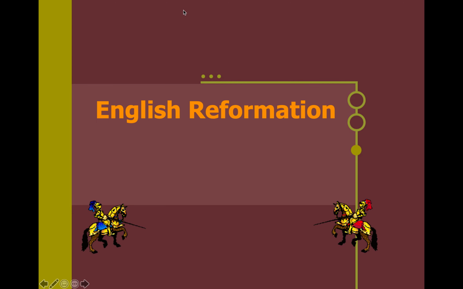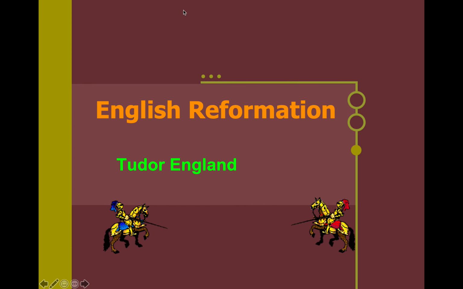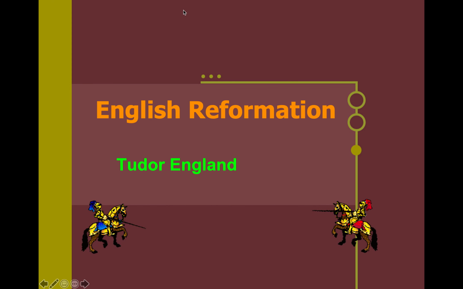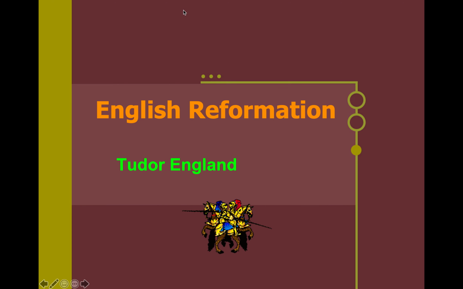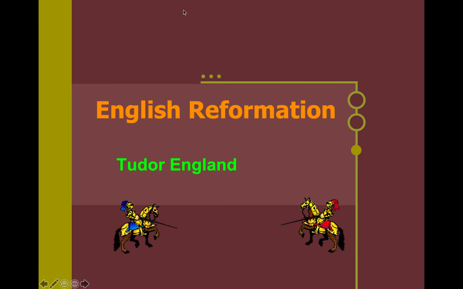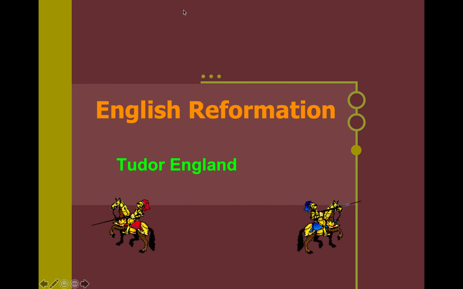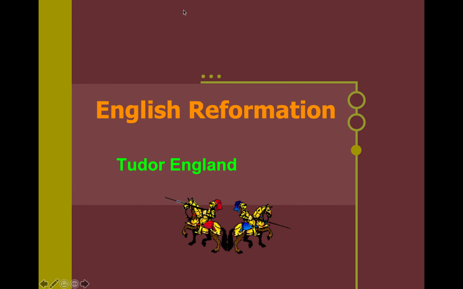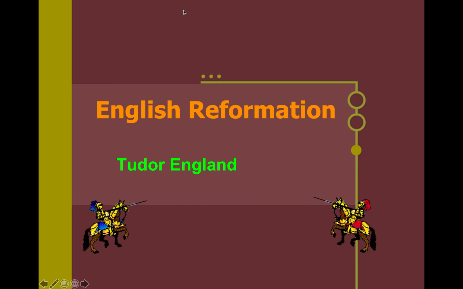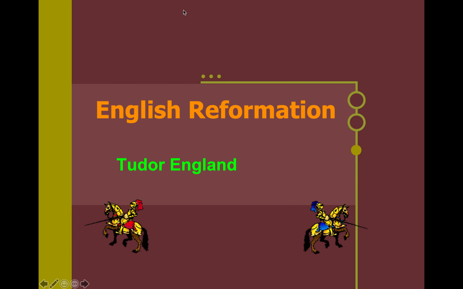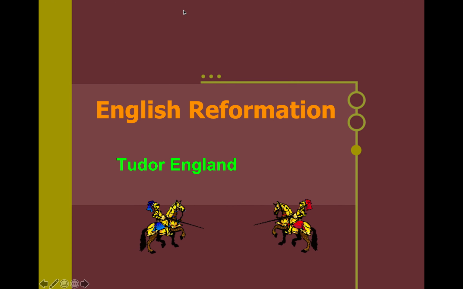So we are in the English Reformation, and today we're going to be talking about the Tudor family. Really, really important. In this class, ladies and gentlemen, I've mentioned some important families that we need to know, but there are many families that we're going to need to know. The Tudors are one such family. We're going to need to know the Tudors, the Stuarts, the Valois family, the Bourbon family, the Habsburg family, the Romanov family, the Hohenzollern family. Many families that we need to know, and we're going to break each one down. We have plenty of time to learn them. The Tudors are really, really important for us to know.